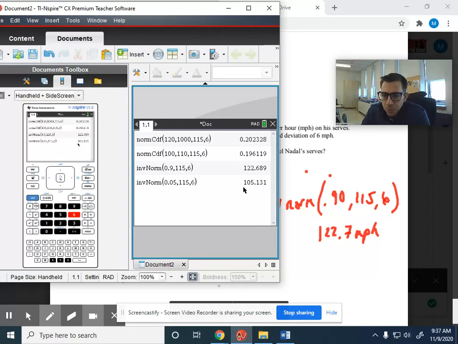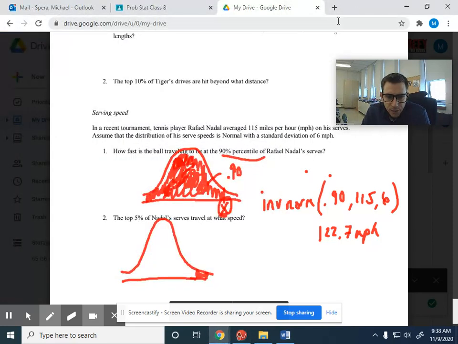Now, if he averages 115 miles per hour, is the top 5%, could that be 105 miles per hour? I mean, no, right? If this is 115, 105 is all the way over here. We want what speed is in the top 5%. So the calculator reads left to right.